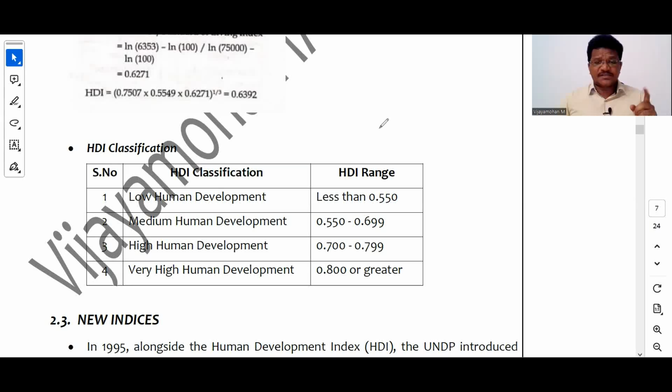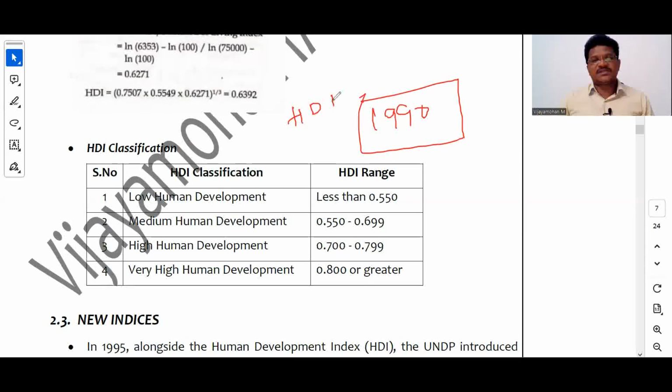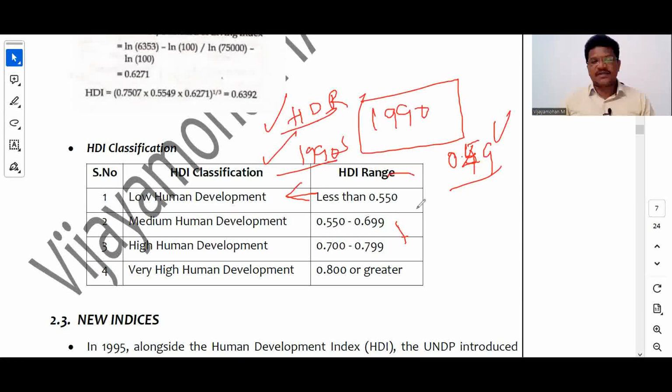And when the HDR started in 1990, India's HDI value was around 0.49 or something. We'll get into details. So India started as a low human development country during the 1990s. Gradually, it has increased its HDI value and transitioned to a medium human development country. This is a fact. Just try to remember it, right?